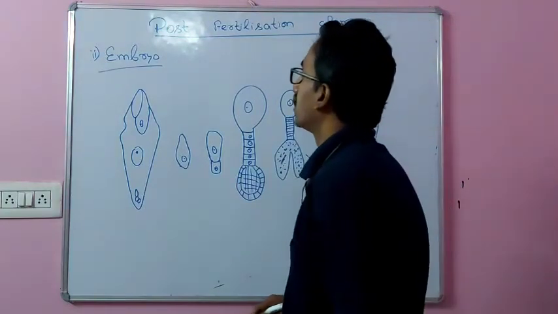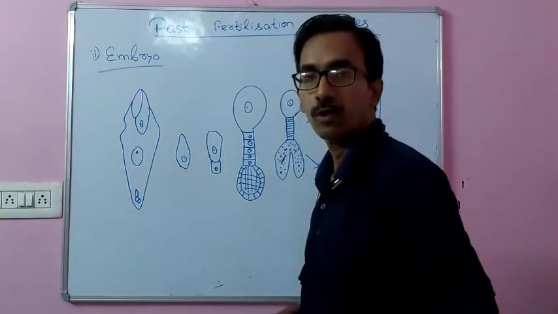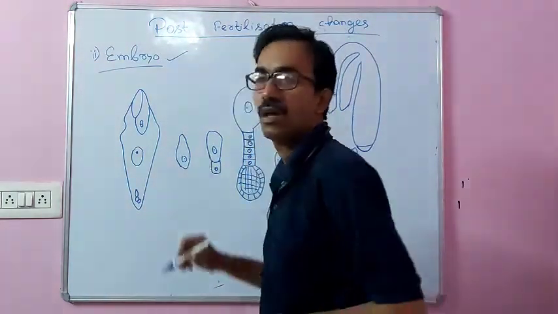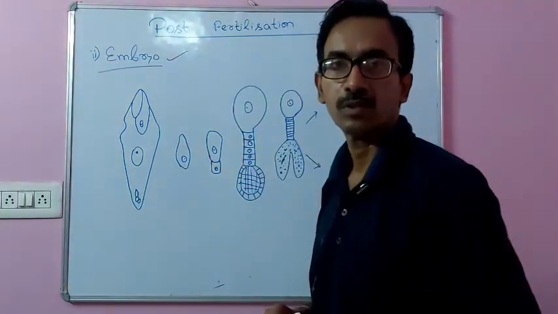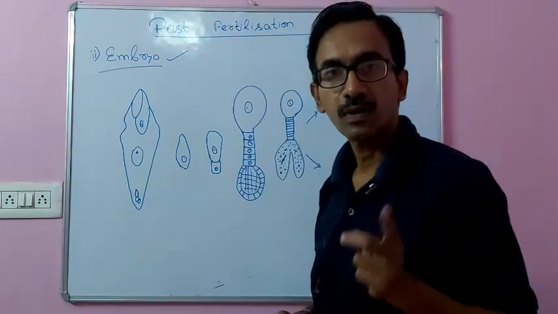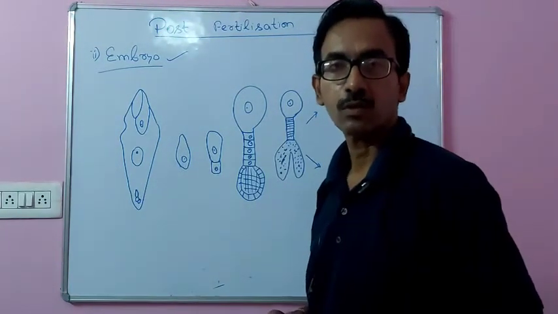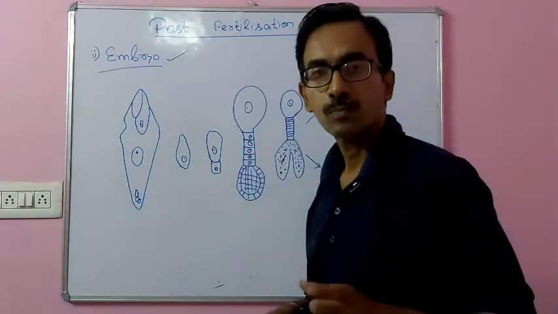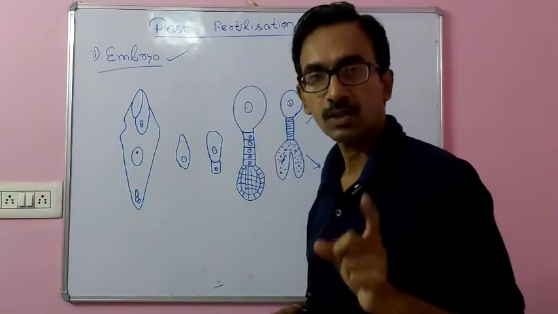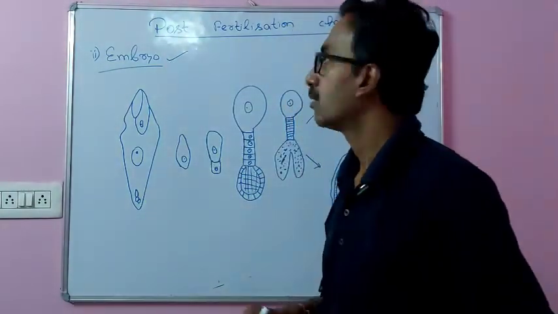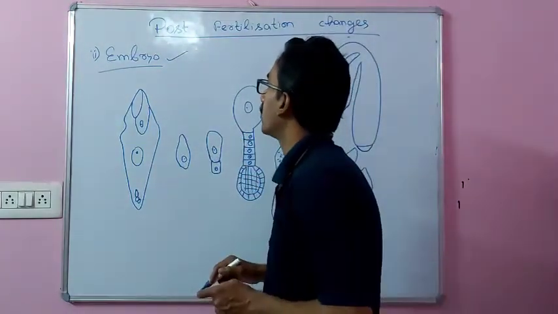After fertilization, the second important event is embryo formation, which takes place after endosperm formation. Remember always, in case of double fertilization, first endosperm formation occurs, then embryo formation occurs. Endosperm, the food material, is first formed so as to provide nutrition to the growing embryo. Now see how embryo formation occurs.